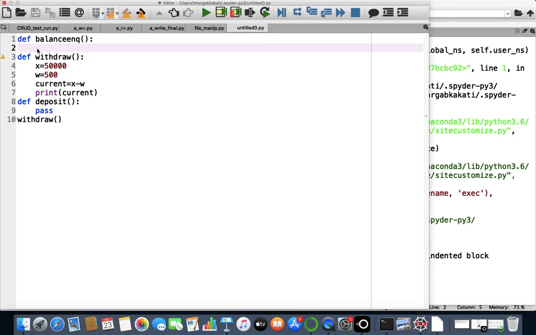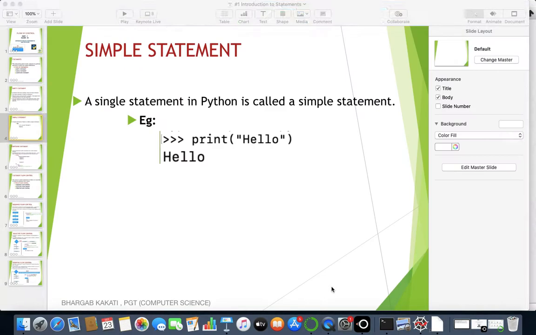So in those cases, when you are not sure of the logic currently, you can just write pass, or if the syntax demands a statement but the logic of the program does not demand any statement, in those cases also, you can simply write the word pass. That's about the empty statement.